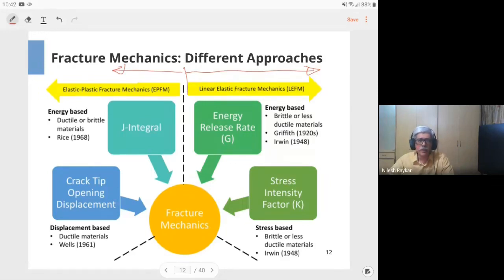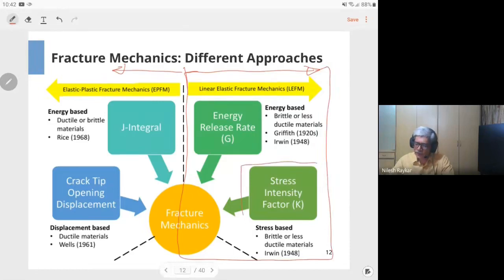And in case you require more accurate analysis, the elastic plastic fracture mechanics approach is used. We are going to see only the LEFM approach in this particular case. Within that, the stress intensity factor approach is the one which we will go into in more detail.